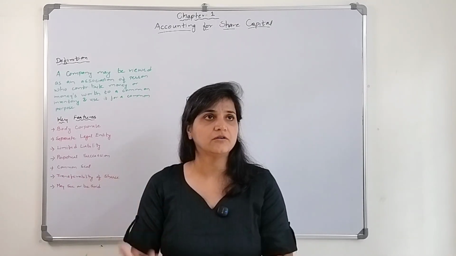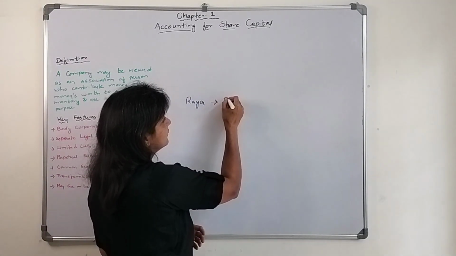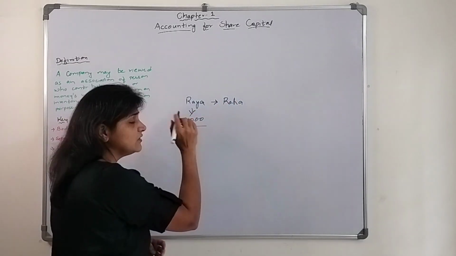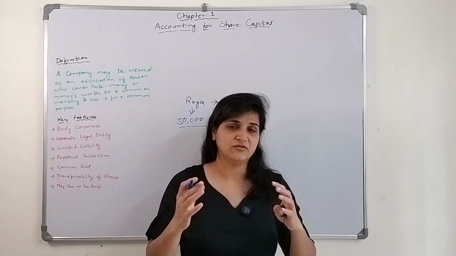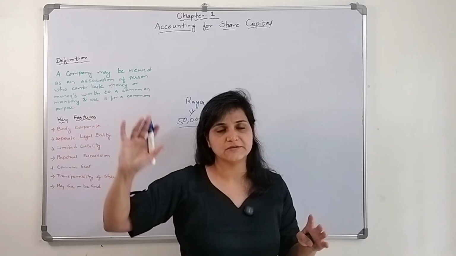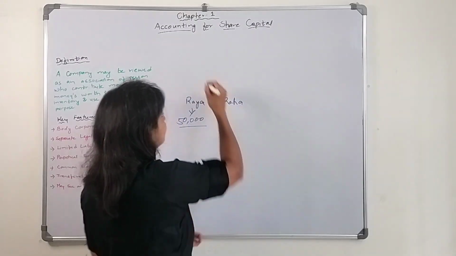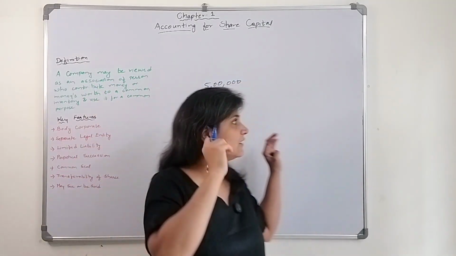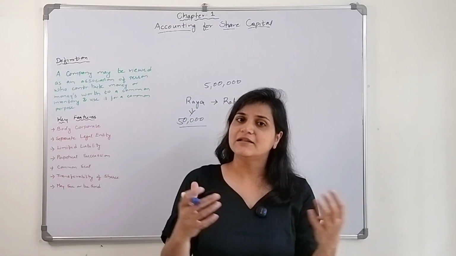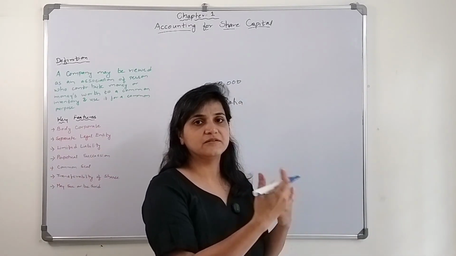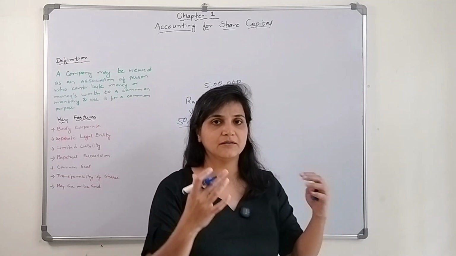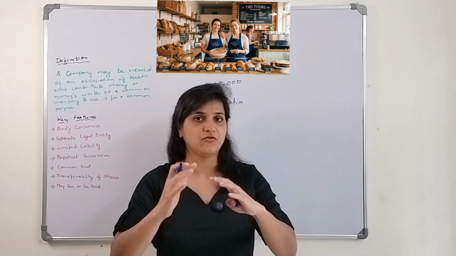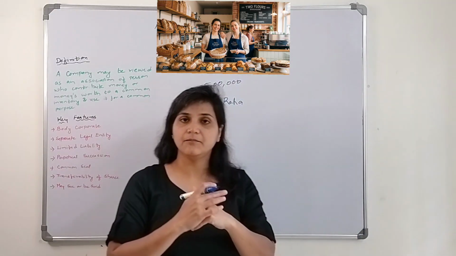So she knows one of her friends, let's say Raha. Raha invested 50,000 rupees, but that amount was not sufficient if she wanted to grow her business. Now she wants more capital, let's say 5 lakhs. From where to bring 5 lakhs? So she decided to ask her friend Raha, let's be partners. Raha also saw her business growing well, and said, okay, let's own this bakery as a partnership firm. So Raya and Raha became partners.